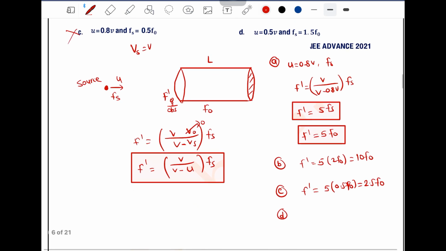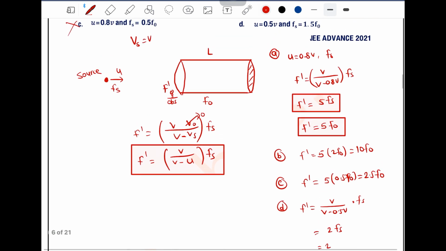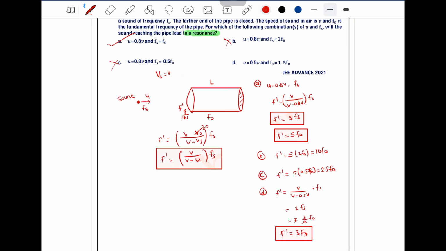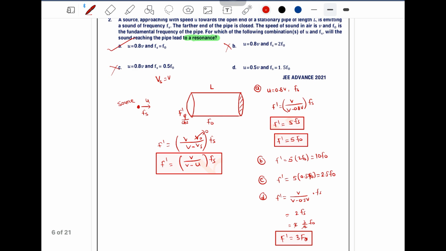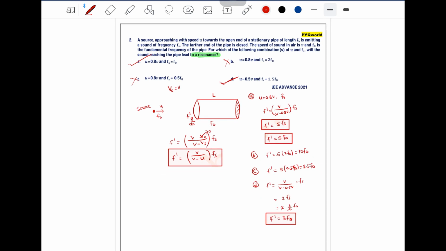Option D. F dash can be written as V by (V minus 0.5 V) into Fs. So this will be 1 by 0.5, which means 2 Fs. Fs here is 1.5 F naught, so this is 3 by 2 F naught. The 2 cancels out, so this is equal to 3 F naught. So F dash is equal to 3 F naught. Now in option D, the apparent frequency is an odd multiple of F naught, which means option D is also matching. So options A and D are the correct ones. Right?